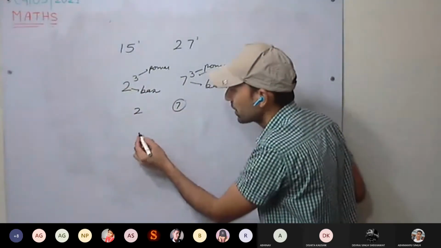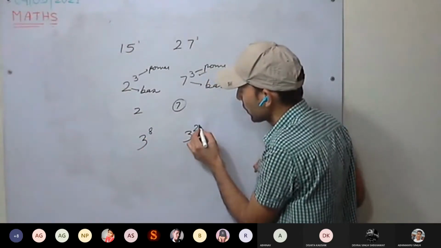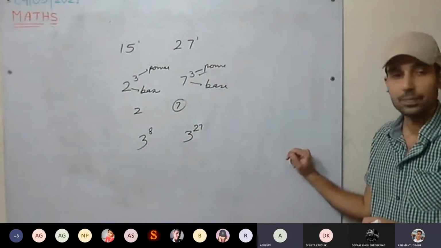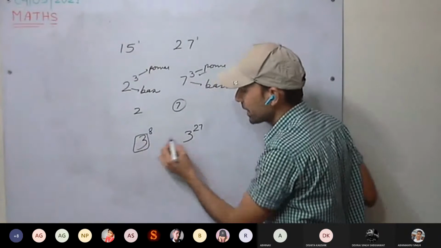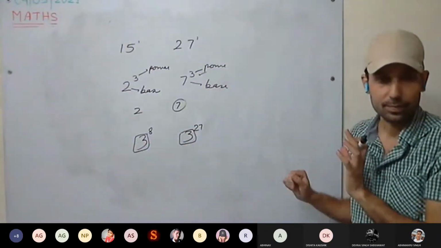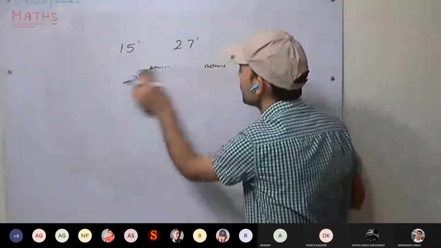Okay. If the question is 3 raised to power 8, 3 raised to power 27, which will be larger? 3 raised to power 27. So see here what we did. Bases are the same, so we compared the powers.